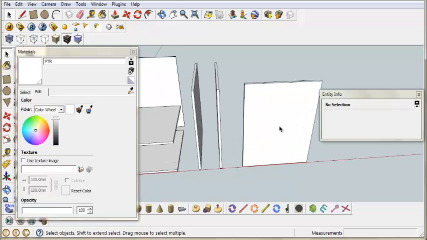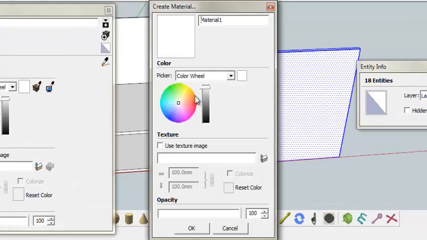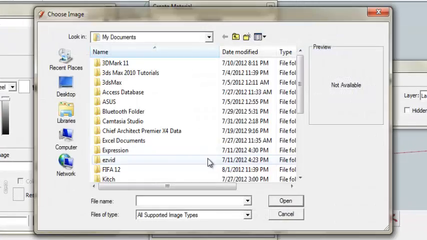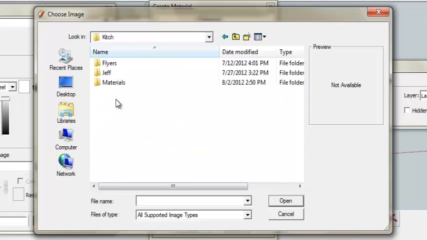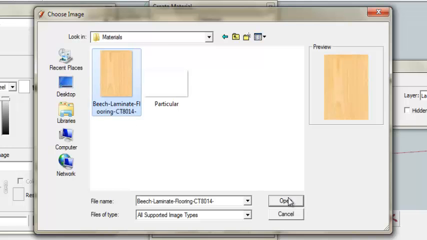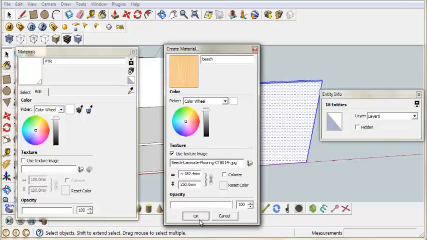Now for this, I'm just gonna click it 3 times, like 1, 2, 3. I'm gonna create another material, use my image texture. It automatically lets you choose a file. I want to do this kitchen materials and then beach. Hit open. And then I want the dimensions of the beach to be a bit higher, bigger, so I want it like 250. And I change the material name because its default is material 1. I'm gonna change it to beach and click OK.